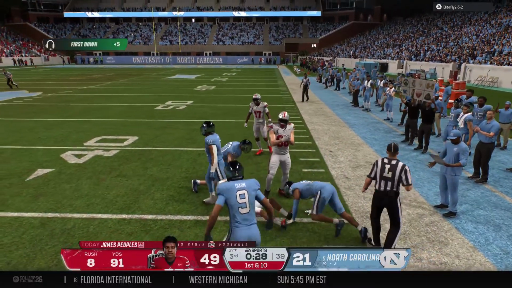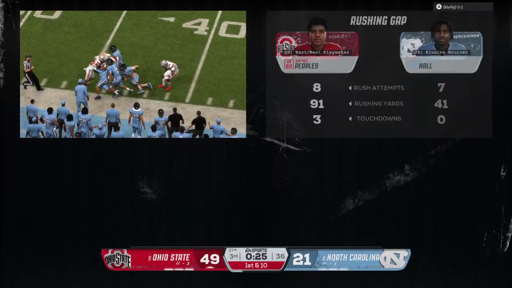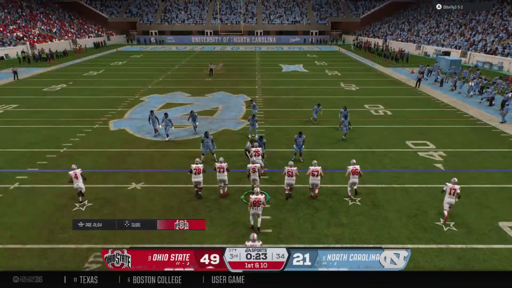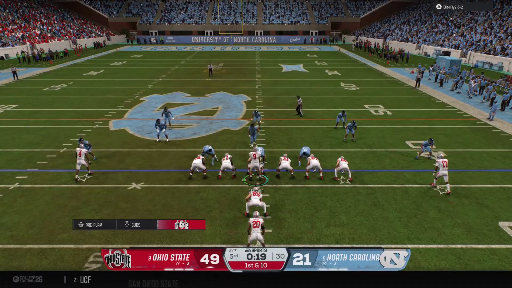Tackle made at the 37. That's a solid gain. Boy, another nice game by this back. He has had a beautiful day today running the football, just kind of in that zone, and a big reason why they have a nice lead today.